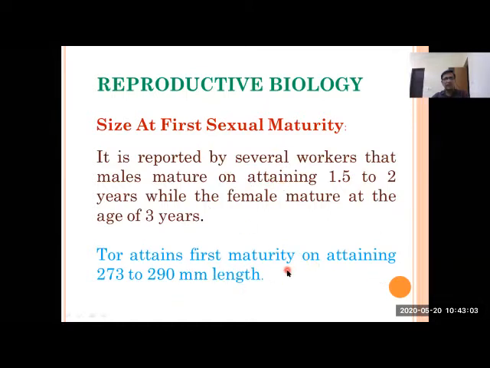You know that the growth rate is very low in cold water fishes. A mahasir takes near about 2 to 3 years to attain a weight of 1 kg in natural systems, and when it grows to a size of more than 250 mm, or around 300 mm, it attains sexual maturity.